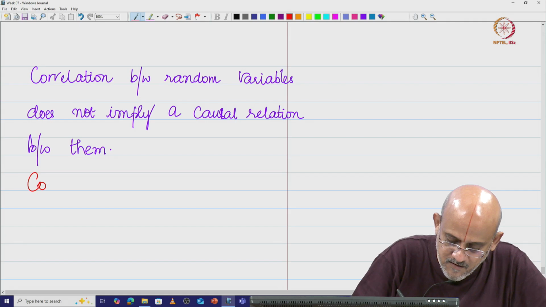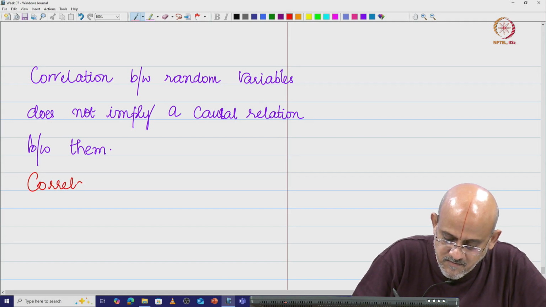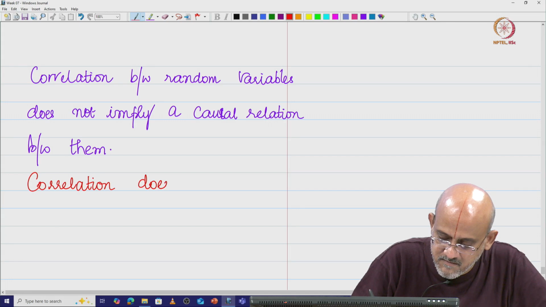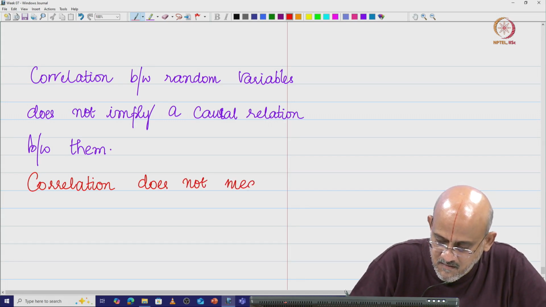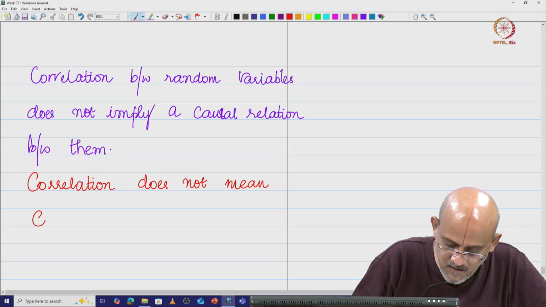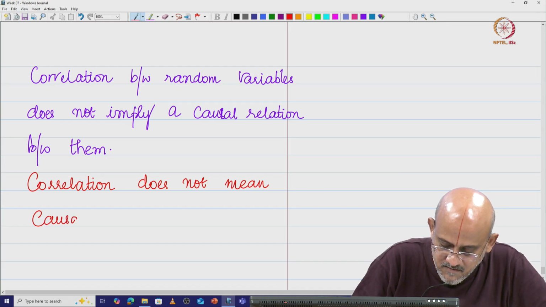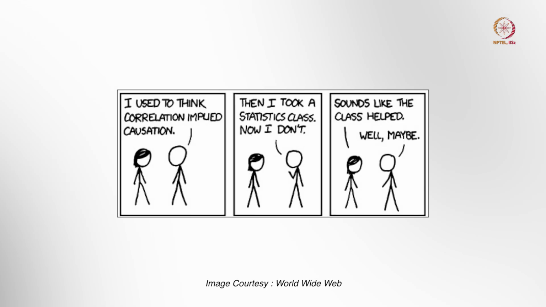So correlation does not imply causation. Let us write that: correlation does not mean causation. Okay. This is very important.